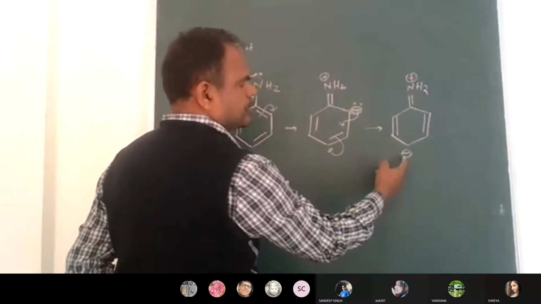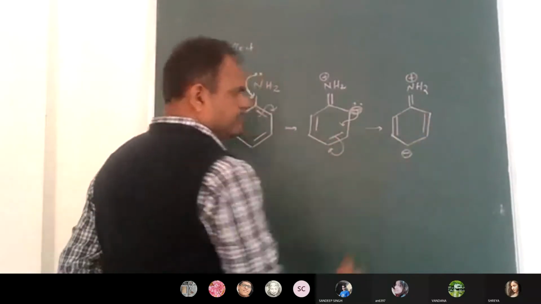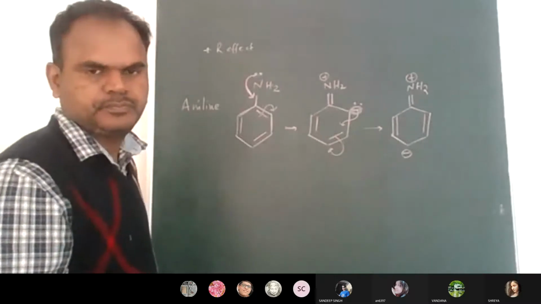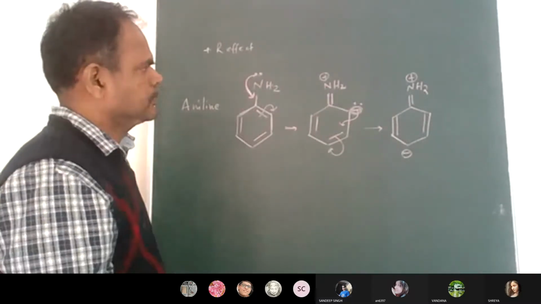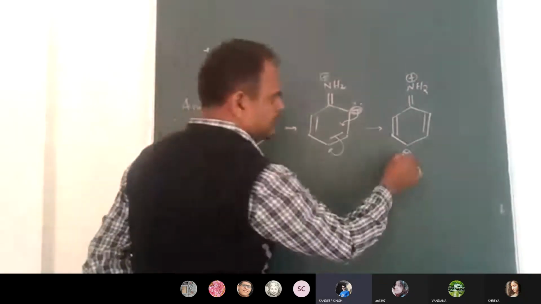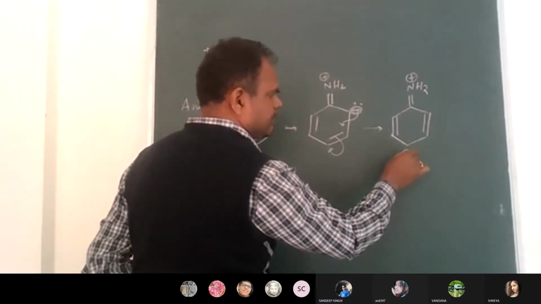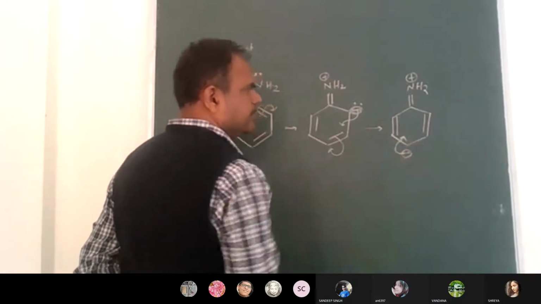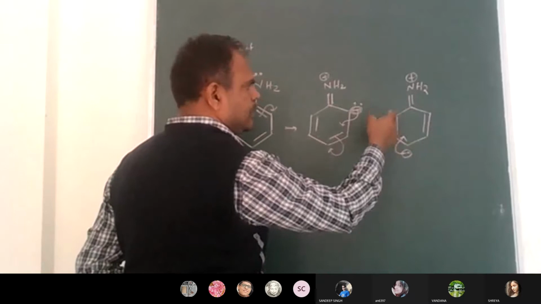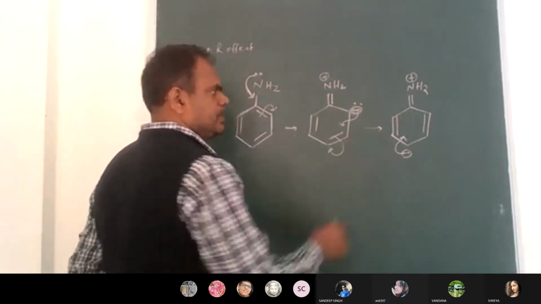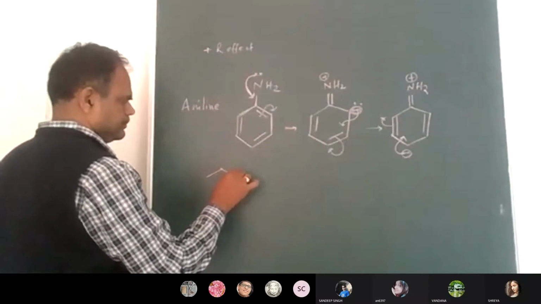Positive and negative charge. What is moving? Can you tell now? The negative charge is moving within the ring or not? Yes, sir. But is the negative charge permanent here? Negative means a lone pair of electrons. Is it permanent? No. It will come inside again, causing repulsion. This pi bond will move on to which carbon? The sixth carbon. So here I am writing the next structure.